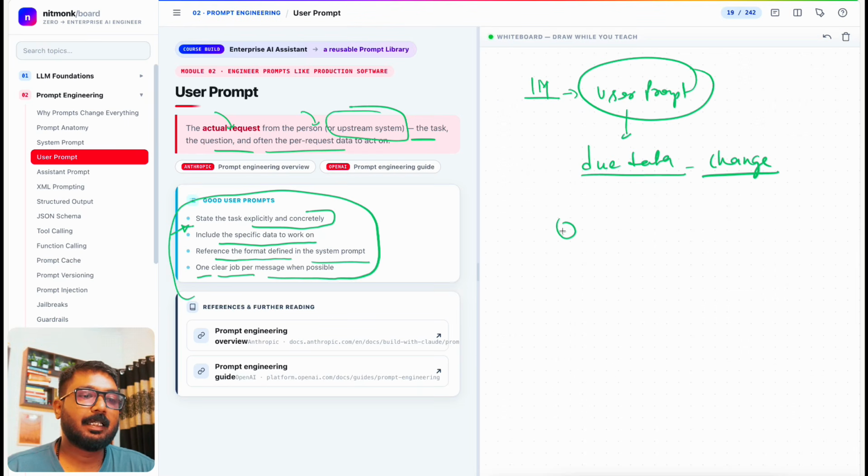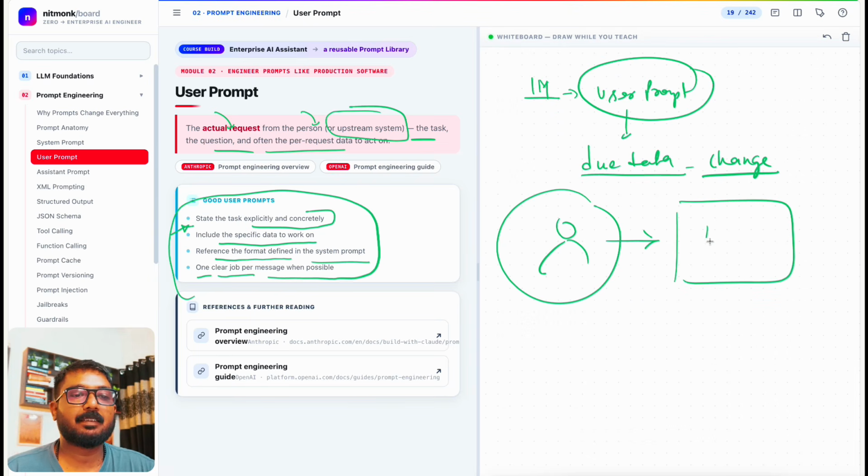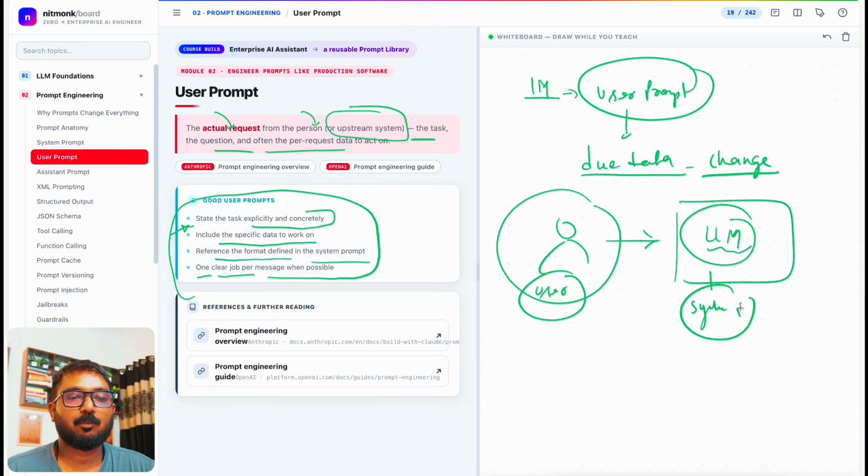So it's all about what the user is trying to do with the system, or the complete LLM-bound AI agent that we're trying to build. The user, and this is the system prompt. So don't confuse them, don't make them similar. Try to always differentiate between user prompt and system prompt, right?